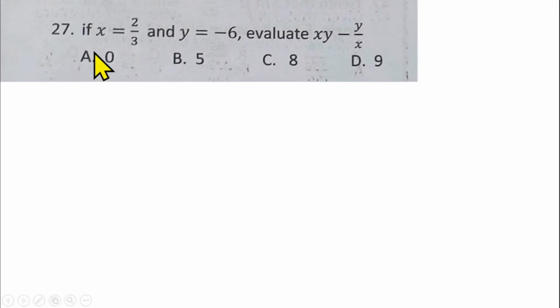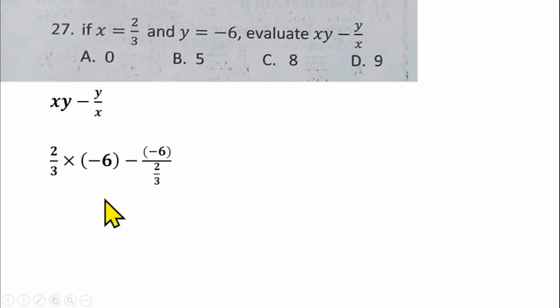Question number 27. If x is equal to 2 over 3 and y equals minus 6, you have to evaluate xy minus y over x. So this is a substitution in algebraic fraction. Our x is 2 over 3 and our y is minus 6. If you substitute that here, we will be having 2 over 3 times minus 6, then minus our y, which is minus 6, over 2 over 3.